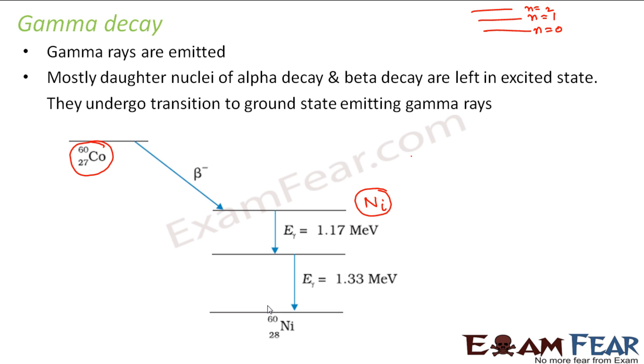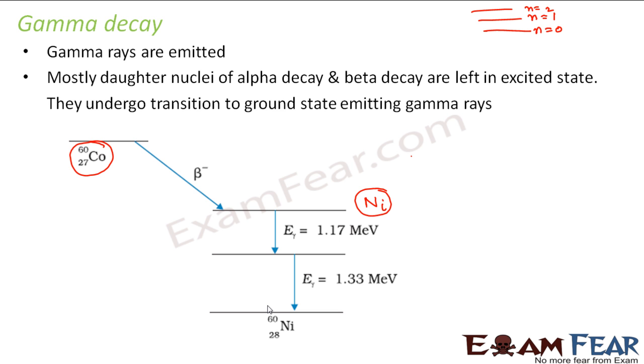Now we have talked about all three: alpha decay, beta decay and gamma decay, and in all of them you saw that there is an unstable nucleus which tries to become stable by emitting something. In alpha decay it emits an alpha particle and becomes some other, relatively more stable nucleus.